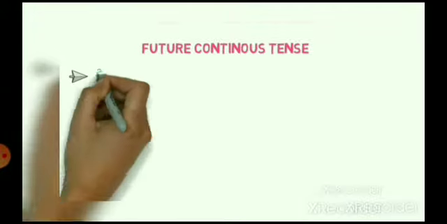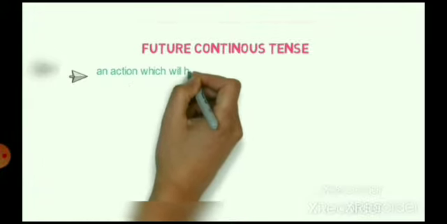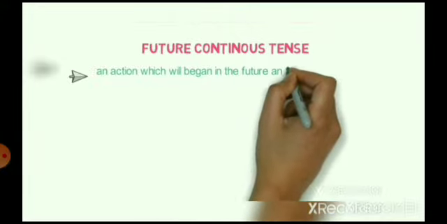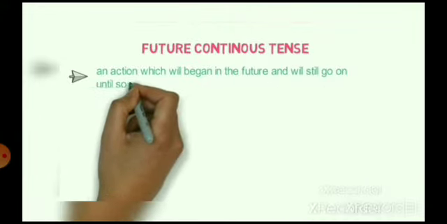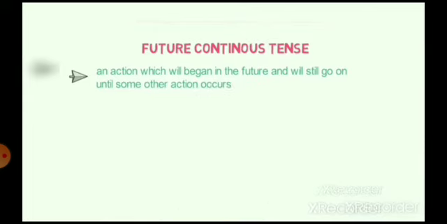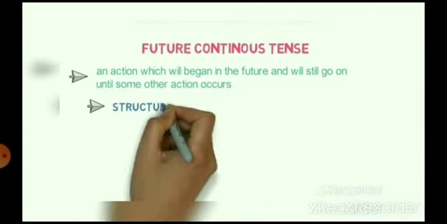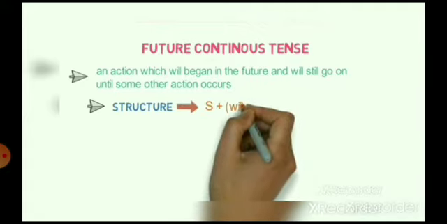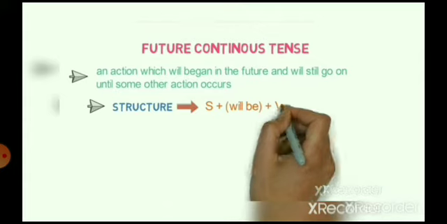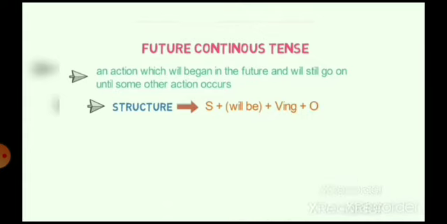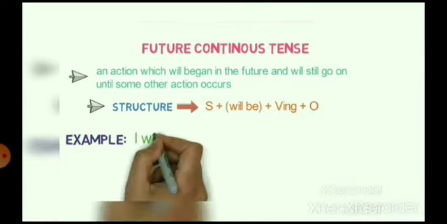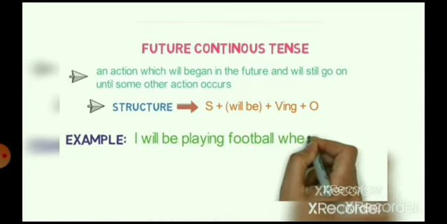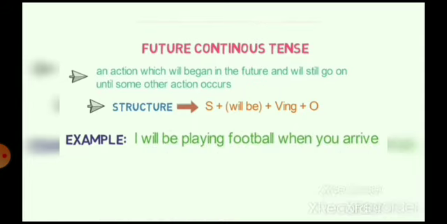Here it refers to an action which will begin in the future and will still go on until some other action occurs. The structure of the sentence will be subject plus will be plus verb ing form plus object. Example, I will be playing football when you arrive. Here my future action of playing will go on until some other action happens.